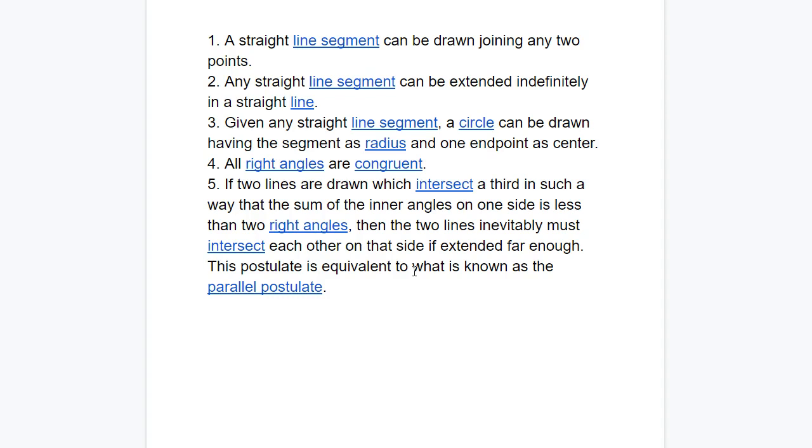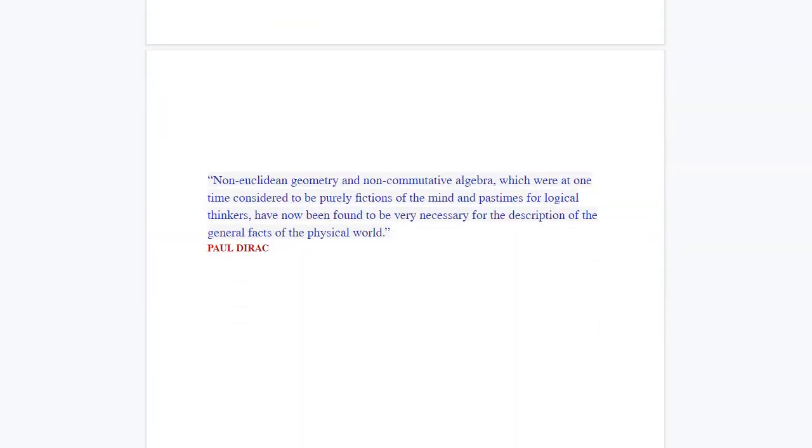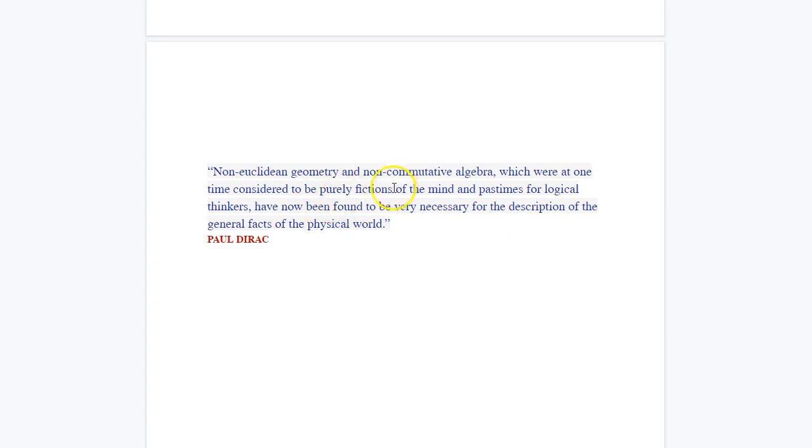Now, non-Euclidean geometries, interestingly enough, they do have some physical applications, especially in some very, very advanced physics. Here's a quote from Paul Dirac. Non-Euclidean geometry and non-commutative algebra, which those of you guys who study algebra in college, real abstract algebra, not the high school algebra, which were at one time considered to be purely fictions in the mind and pastimes for logical thinkers, have now been found to be very necessary for the description of the general facts of the physical world. And he's right. When it comes to things like the theory of relativity and all that, non-Euclidean geometries actually have a very, very direct application.